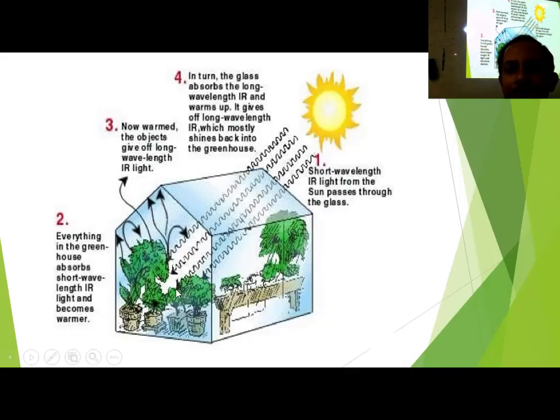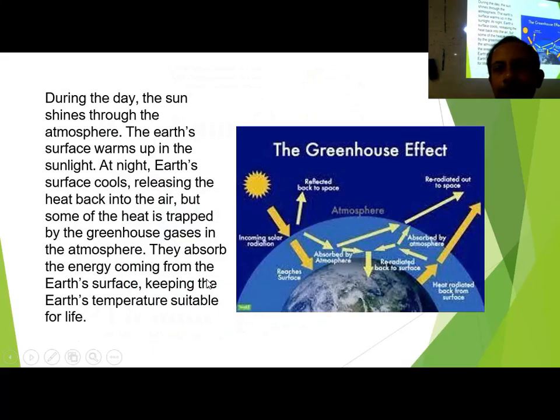Whenever light is outside, that is very high frequency and low wavelength, a smaller wavelength, and here you have the longer wavelength. Okay, and low energy, longer wavelength. So the sunlight is coming, passing through the atmosphere, and a portion is getting reflected, a portion is coming to the ground.